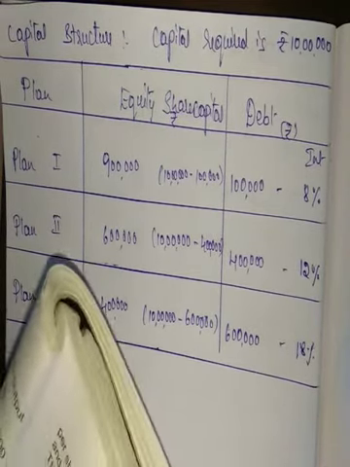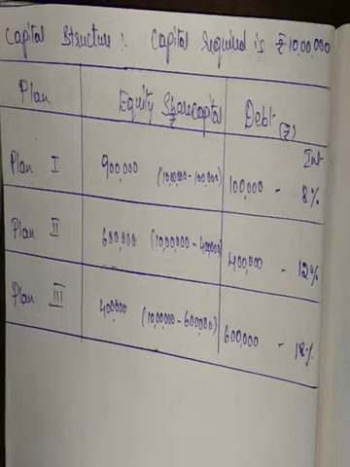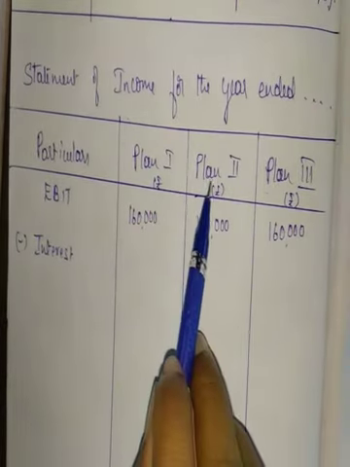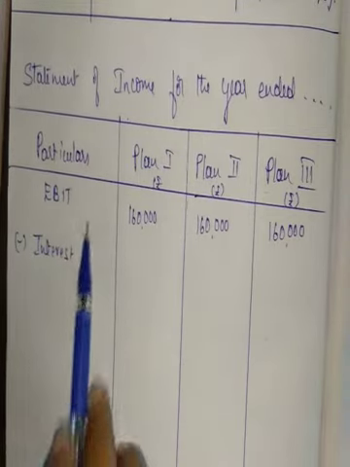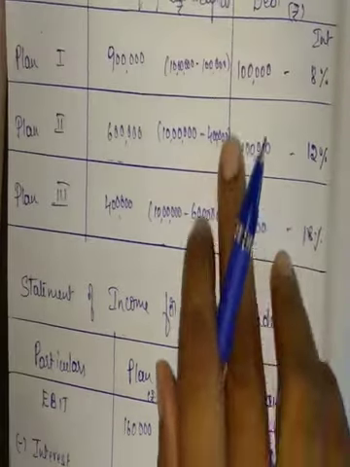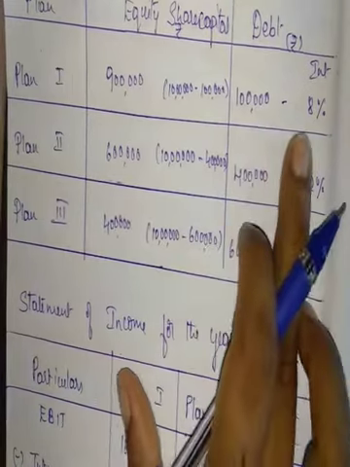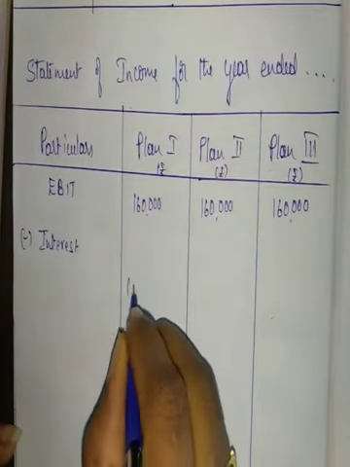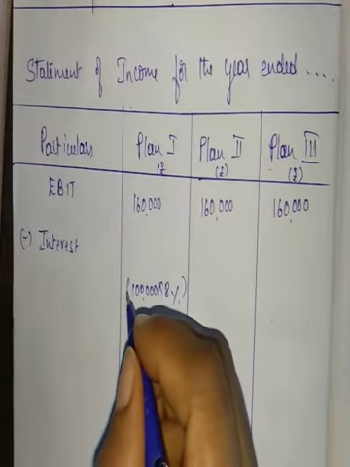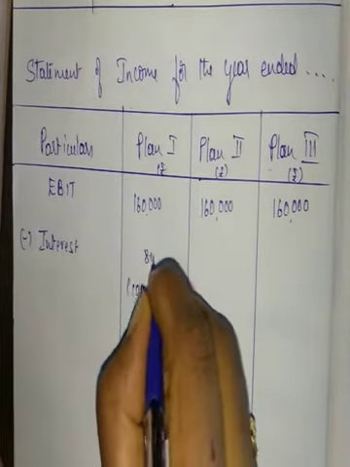Now let's prepare the statement of income starting from EBIT, for the year ended. We are preparing the statement of income for 3 plans. EBIT is the same for all 3 plans, which is given in the problem. It is 1,60,000 rupees. Then interest. Here interest depends on the debt amount. In the first plan, the debt amount is 1 lakh and the rate of interest is 8%. So 1 lakh into 8%, the interest amount is 8,000.